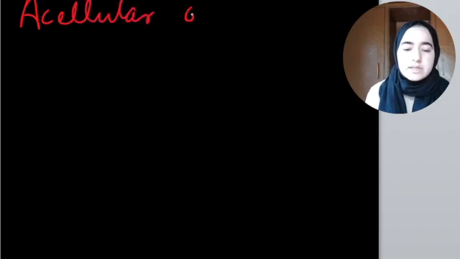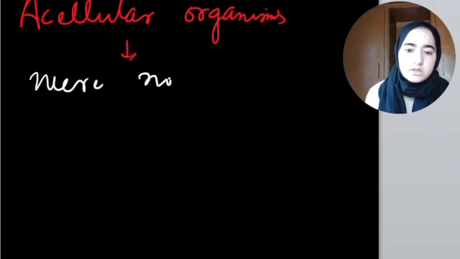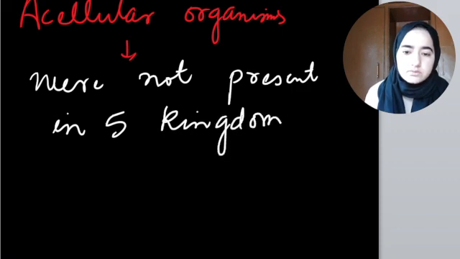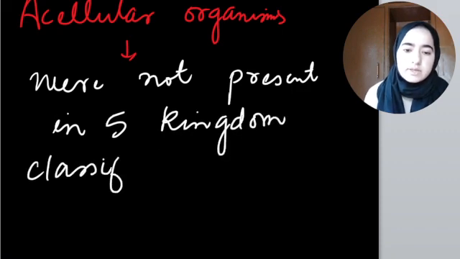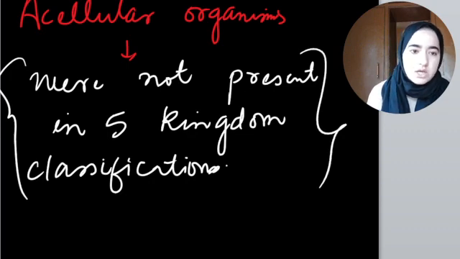Some of the organisms were not in these kingdoms. Those organisms are mainly acellular organisms. Acellular organisms were not present in the five kingdom classification. And you already know the five kingdom classification was given by R.H. Whittaker in 1969.